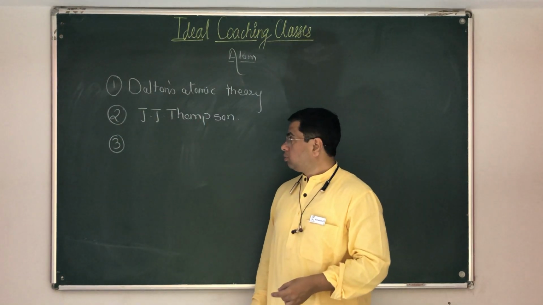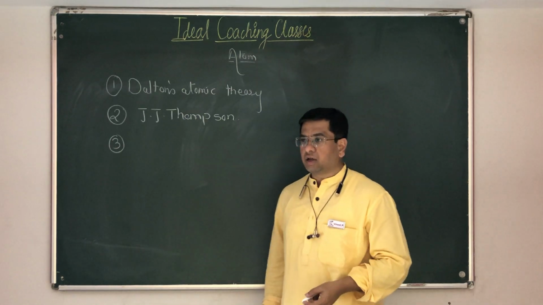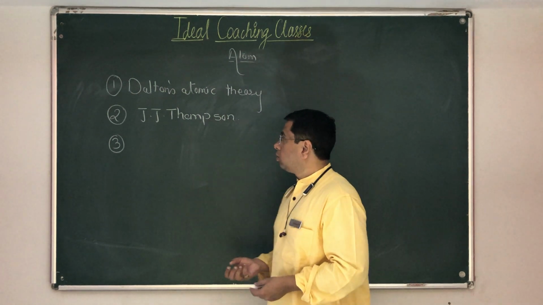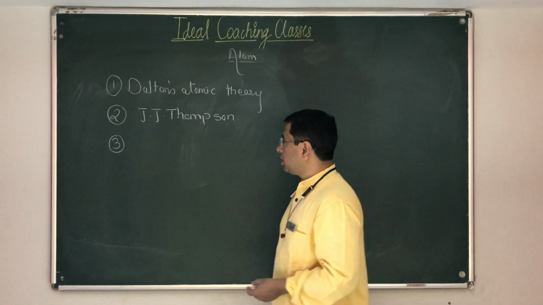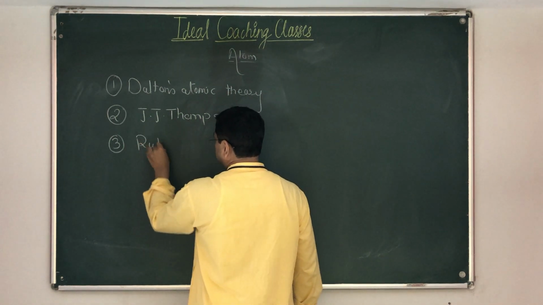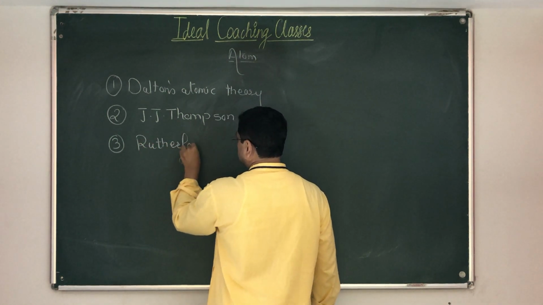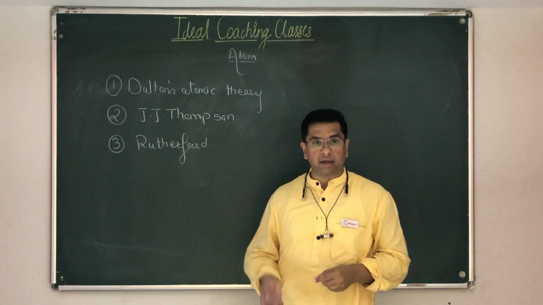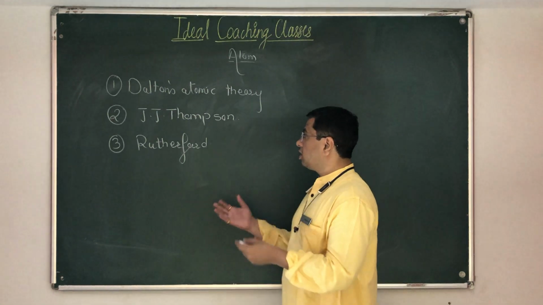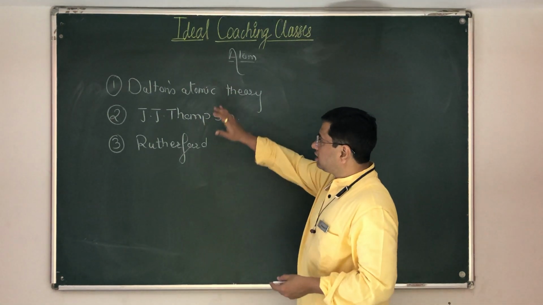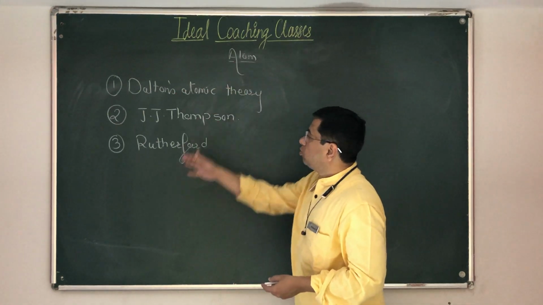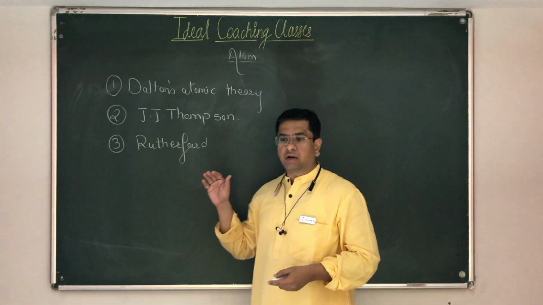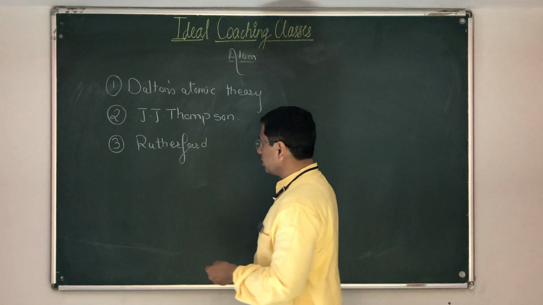J.J. Thomson's theory was proved wrong again. There was a problem with that theory, and the structure which J.J. Thomson gave of an atom was proved wrong by Rutherford. And somewhere in the 1920s, Rutherford gave his own model of an atom. So understand the fact that we are saying, okay, right now Bohr-Sommerfeld theory, somewhere here we are. But these theories are the evolution history of an atom.